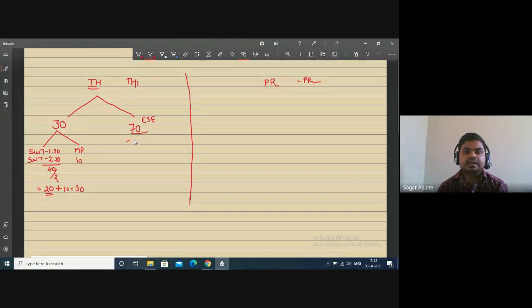What about 70? This paper is conducted by MSBTE only, right? Okay. This whole paper consists of all your syllabus, right? All the syllabus from the first unit to the last unit. Here we have a total of 6 units. Unit number 1, 2, 3, 4, 5, 6.